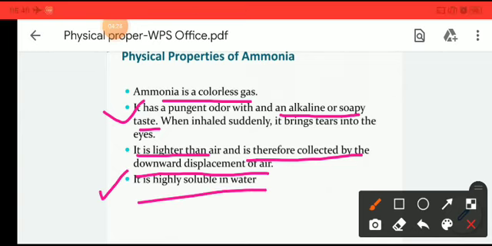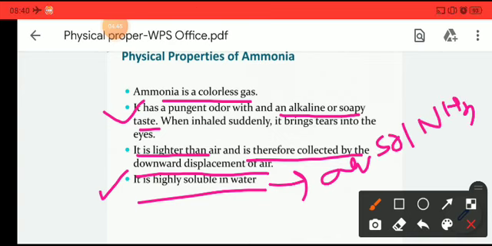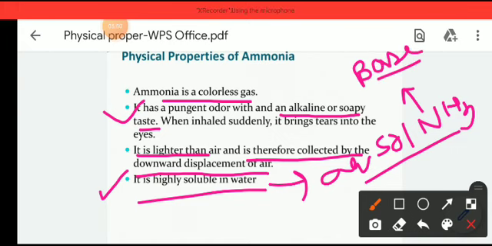Like hydrogen chloride gas, NH3 is also very much soluble in water. That is why NH3 can easily form an aqueous solution of NH3, which acts as a base.